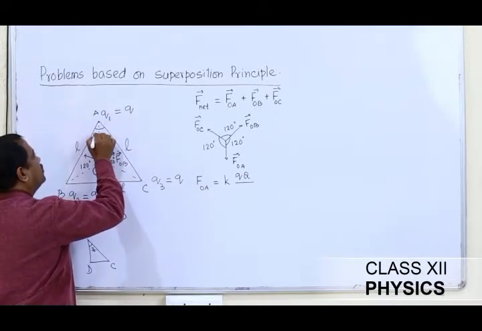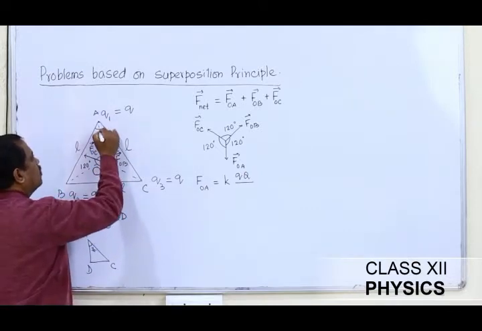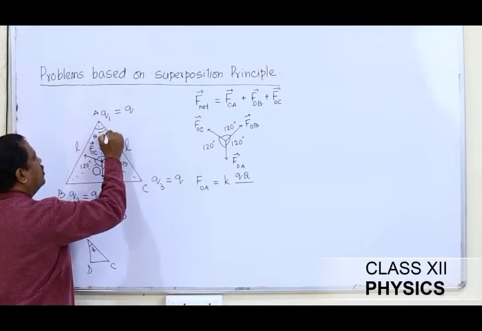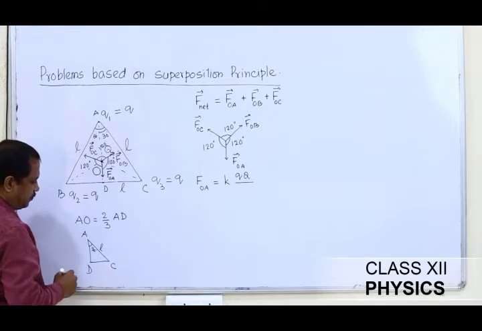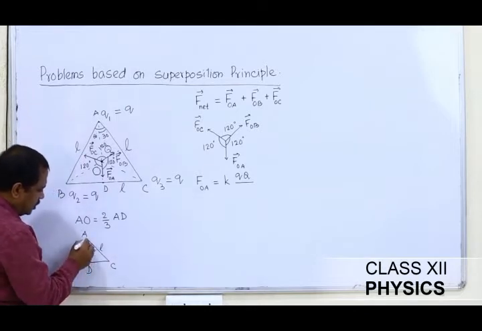The entire angle is 60 degrees. If I divide it into 2, then this will be half, this will be 30 degrees. So this is 30 degrees. If this is L for me, then AD will be L cos 30.